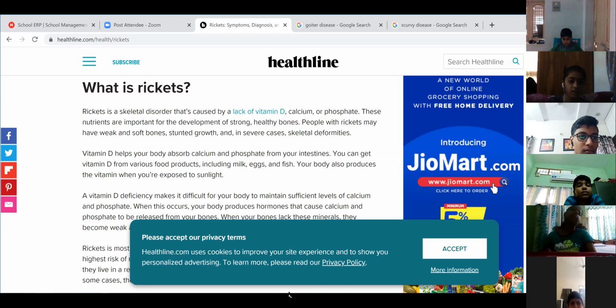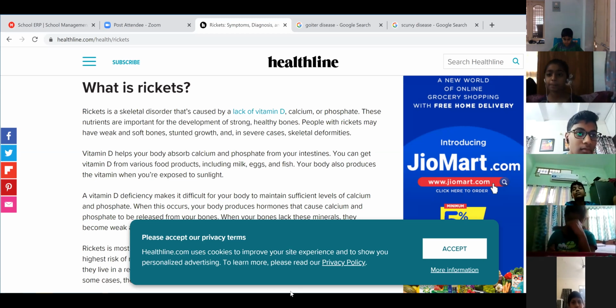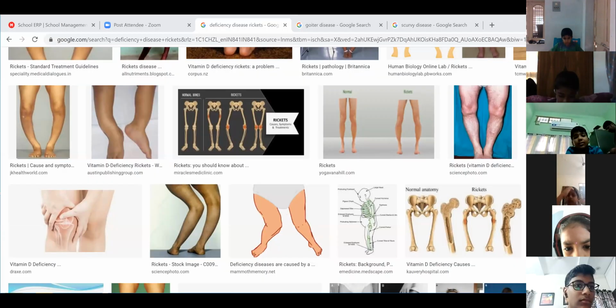Then the children, in small children, usually when they lack vitamin D, the symptoms of rickets can be seen. I'll show you the picture of the patient who suffers from rickets. Just give me a second, children. I'll just share the slide with you. Are you able to see the screen?